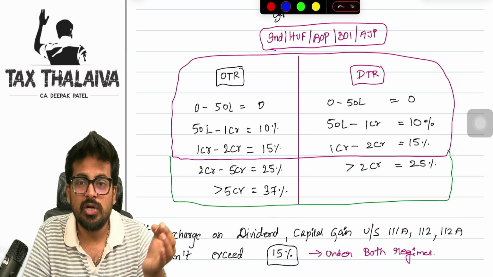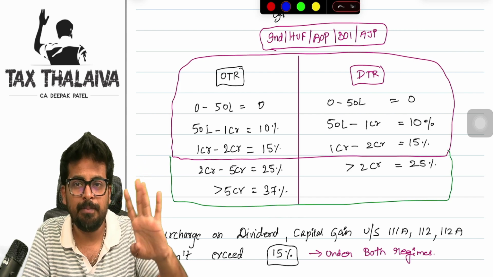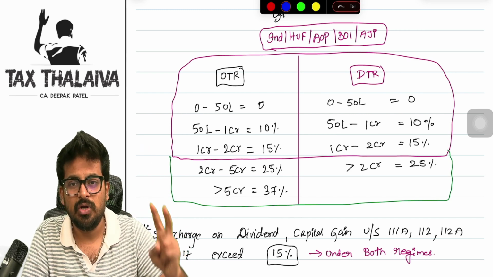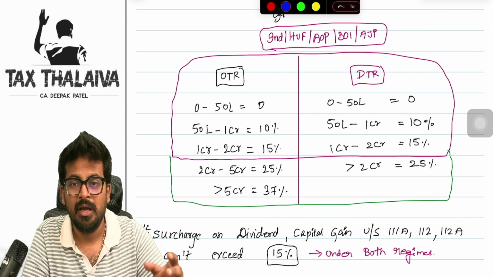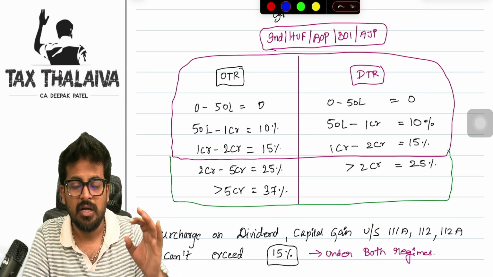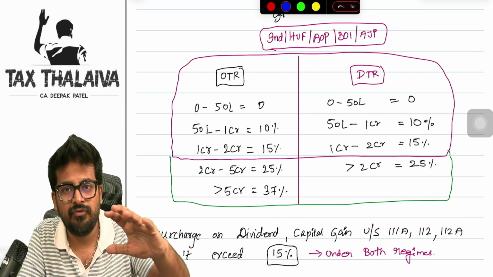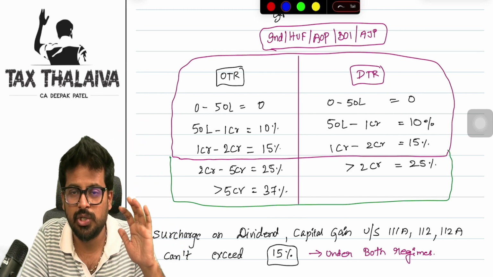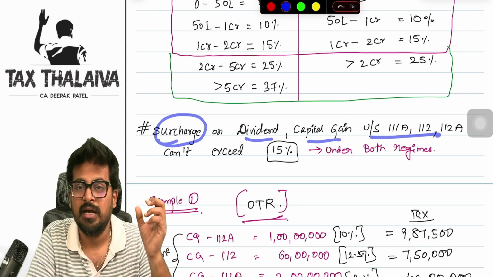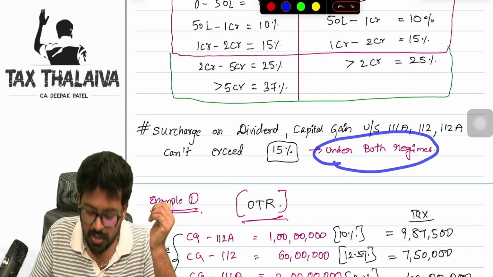There is one very important point regarding surcharge. When it comes to surcharge on special incomes, you cannot levy surcharge of more than 15% under both tax regimes. You may be paying tax under the optional regime or the default regime, but the surcharge on special incomes cannot exceed 15%. Whereas on other income, you can calculate the surcharge of more than 15% if the total income exceeds the respective threshold limit. Surcharge on dividend income, capital gains under 111A, 112, 112A cannot exceed 15% under both regimes.